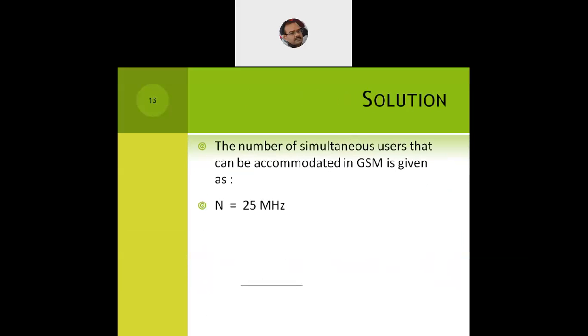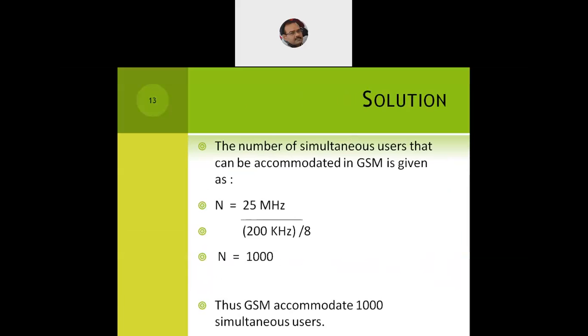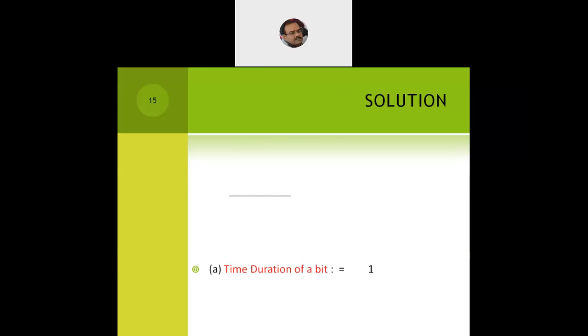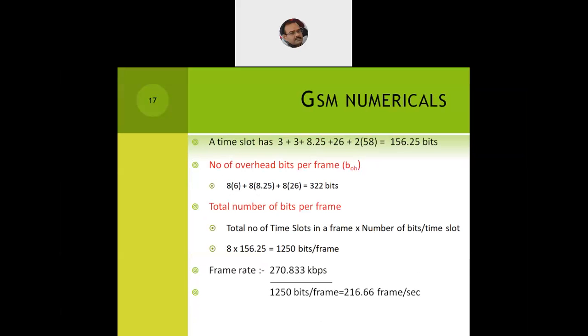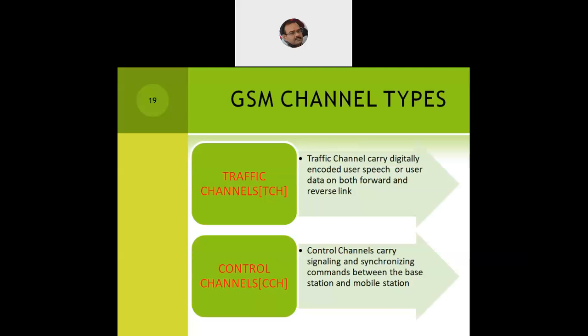Now, after this handful of numericals, we will move to the channels, what are the channels which are being offered by the GSM network. So the GSM network offers two kinds of channels, what we call the traffic channel and the control channel, because every network offers these two things only. So this will also offer two things, the traffic channel and the control channel.